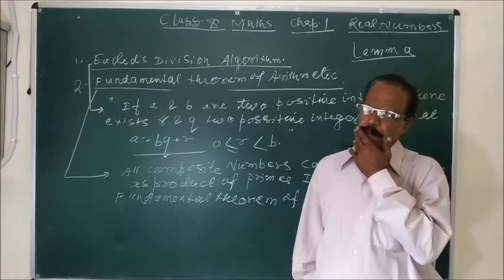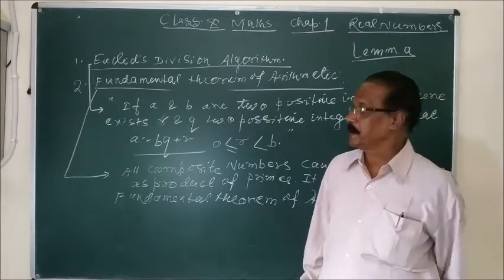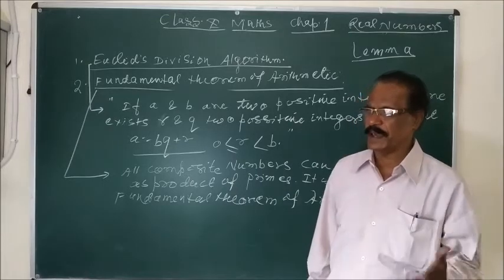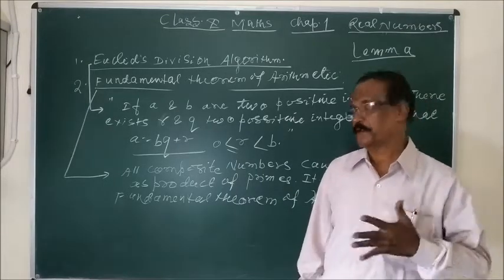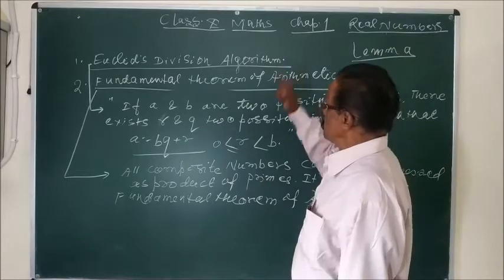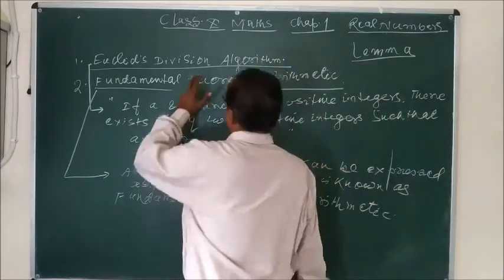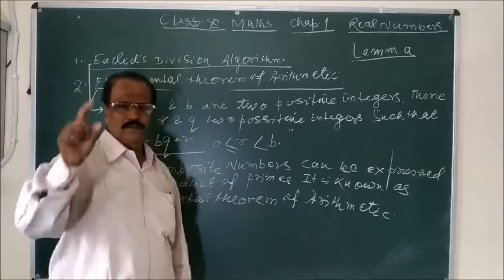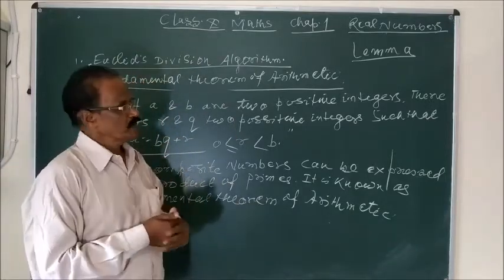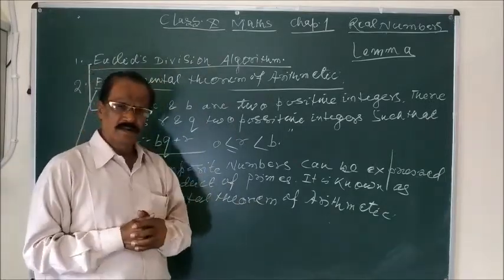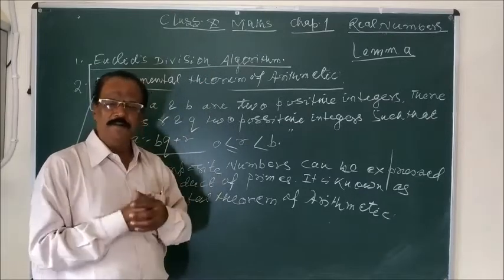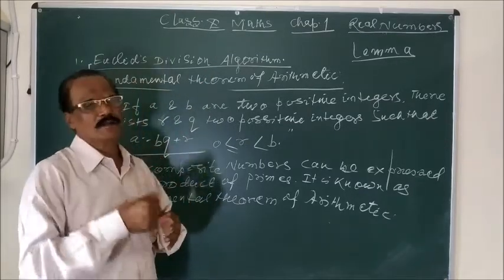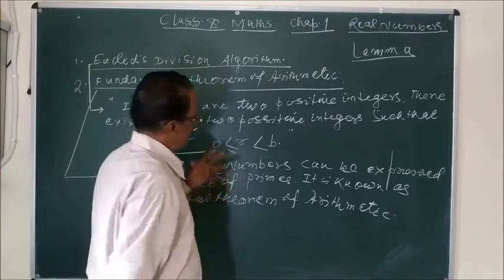You can say, you might have learned in class 9, postulates, universal truth. Now you see what is Euclid division algorithm, and this is very, very important to find the HCF. It is a technique to find the highest common factor, and that will be used.